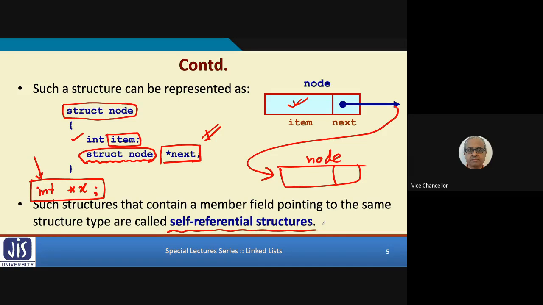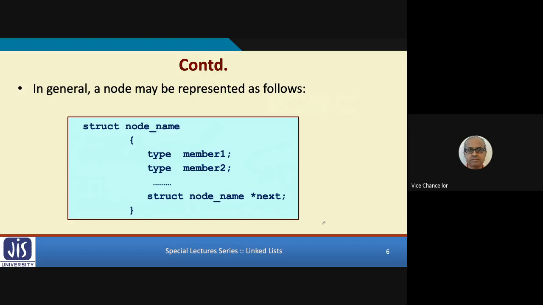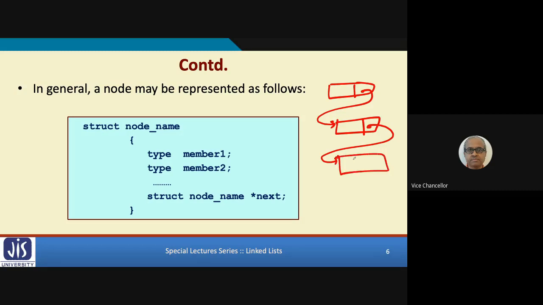Now let us take a concrete example of students. But before that, in general, a structure can contain any number of elements. When you are specifically talking about a linked list, we use this pointer to connect several such elements.